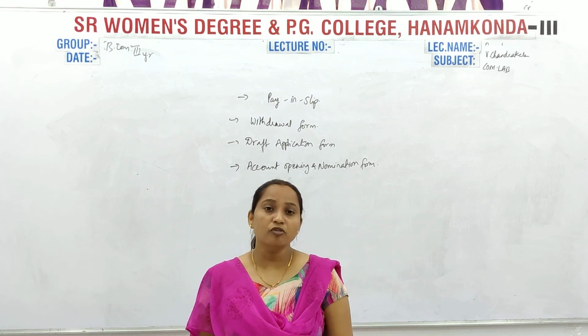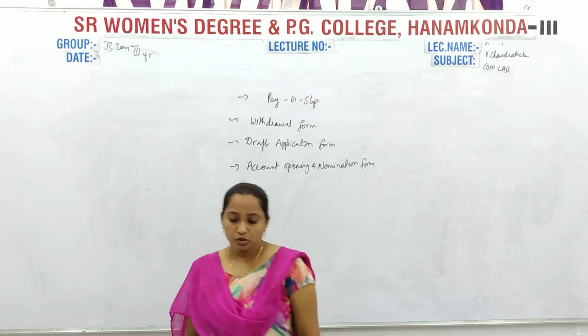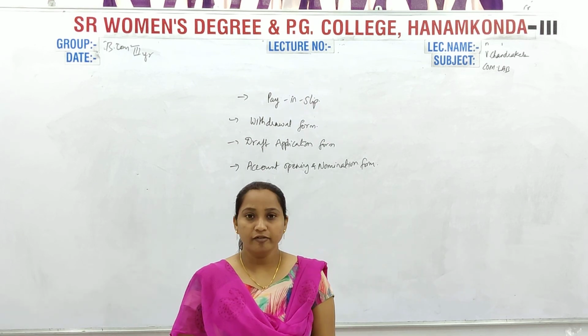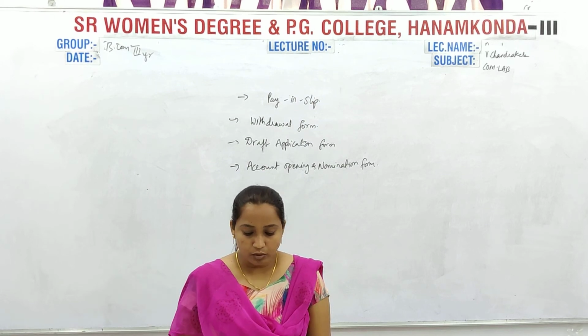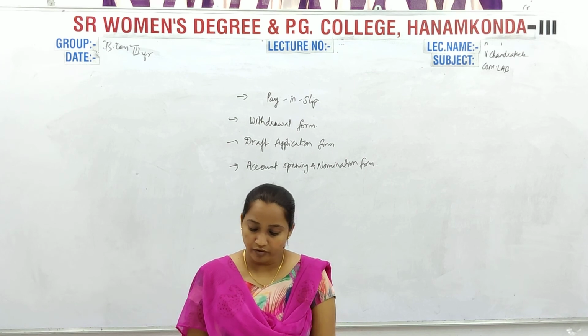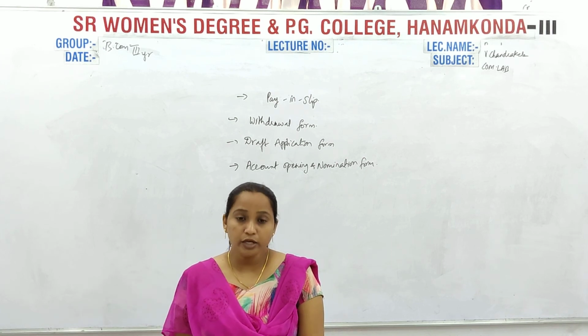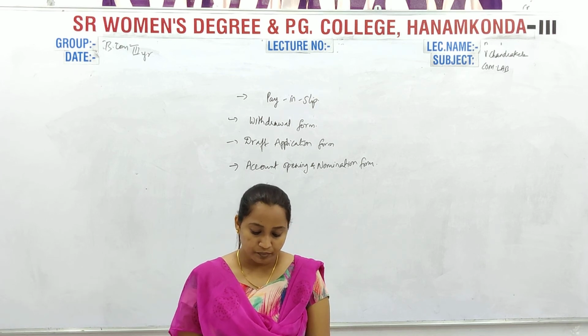So they have given the Bank of Baroda account opening form as a specimen copy. It is given on page 2.11 of the second unit. So if you see your Bank of Baroda form, along with the nomination form and KYC, they have given. Not only Bank of Baroda on page 2.11, they have given the Union Bank account opening form also.